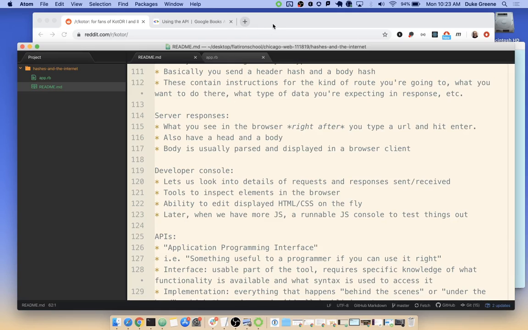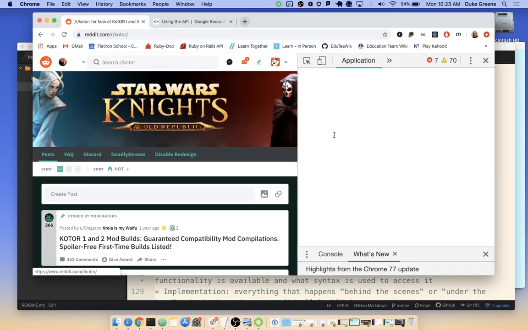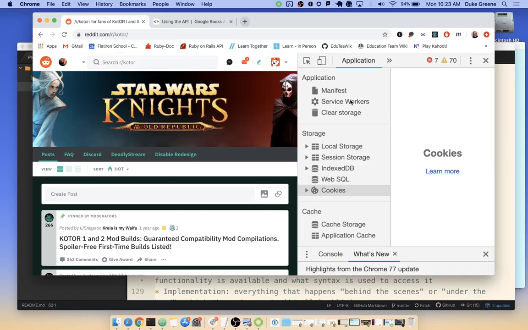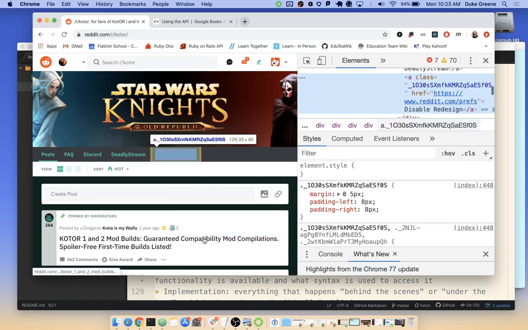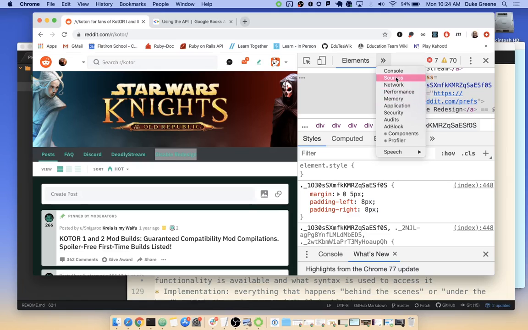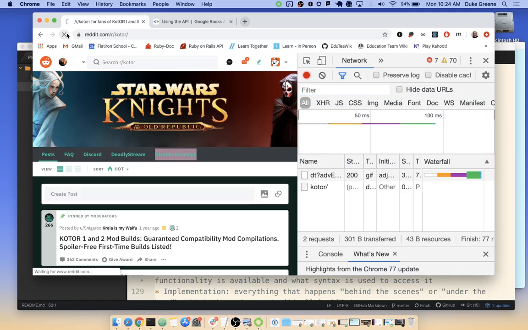We have a developer console throughout all of this. We have the ability as programmers to hit Command-Option-I on a MacBook, and I can take a look at things on the page. I can say inspect, and it'll show me information about the HTML that's on the page. It'll also show me the CSS that's being used to style the HTML. I can do other things too. I can go and look at this network tab, and I can see anything that comes to the page when I make this request.